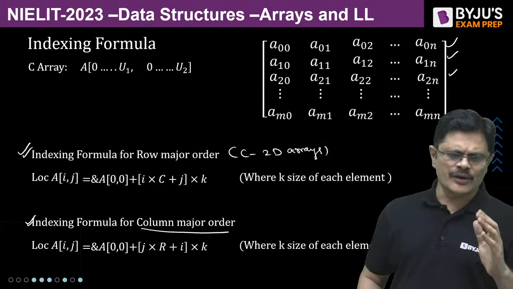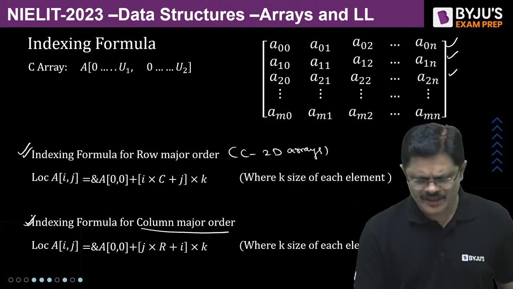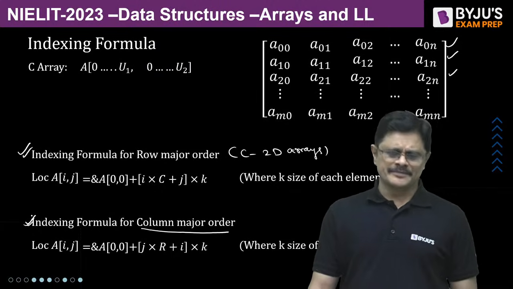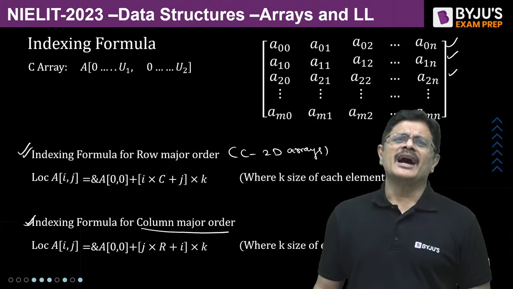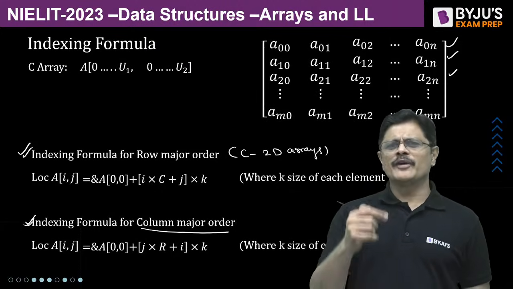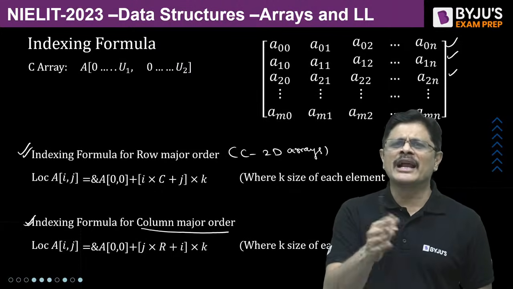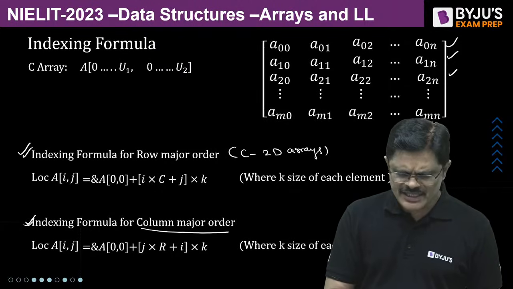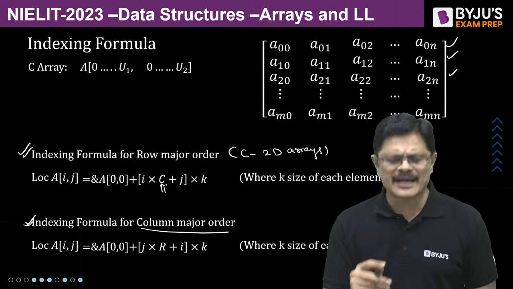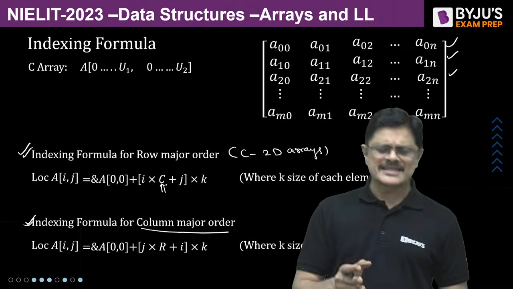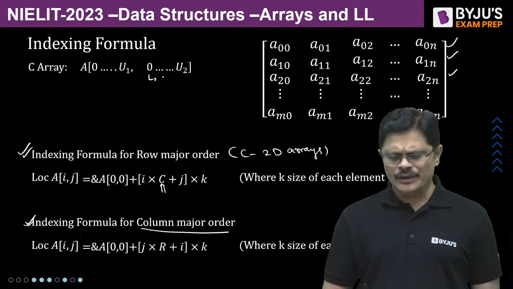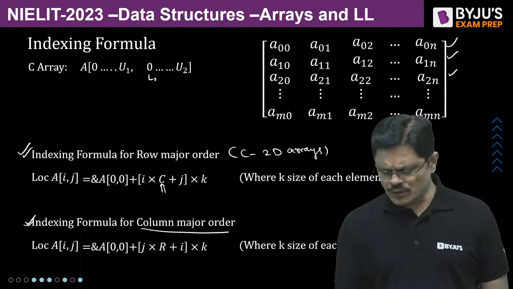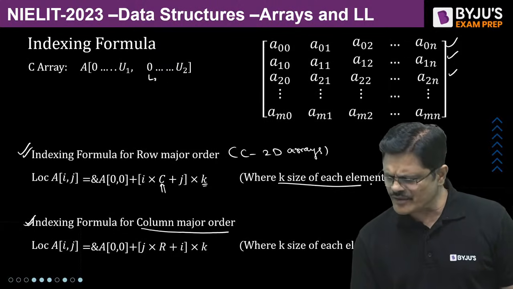Of course, you can also write the same formula for column major order. The formula is very simple. Address of 0th location followed by I. Suppose the lower index is L or L1, you can say I minus L1 into C, where C is the number of columns, plus J. Or if you have this index as L2, then you can say J minus L2, into K. Here K is taken as the size of the element.